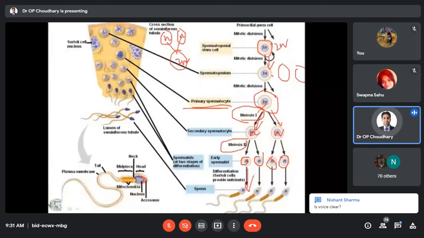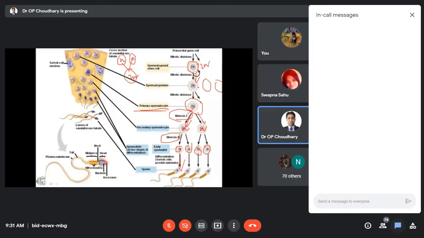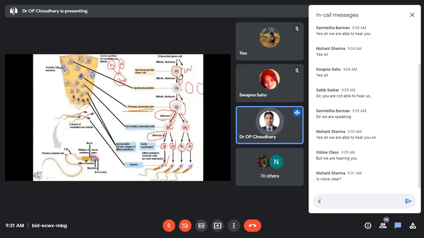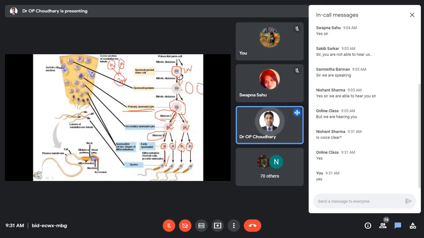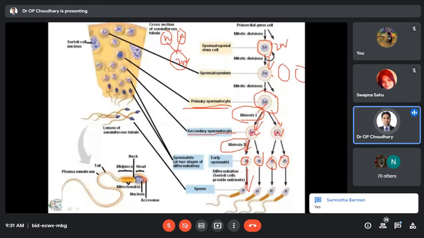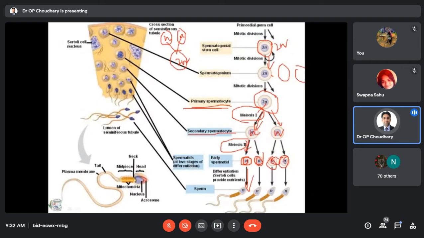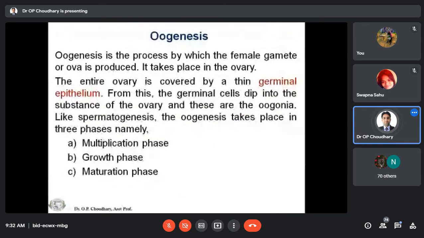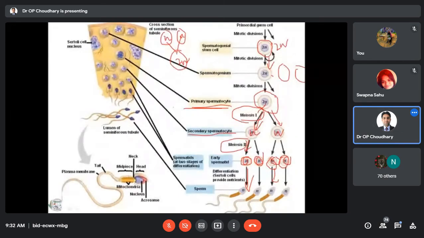Then it will form the primary spermatocyte, which will undergo meiosis. By this meiotic division, it will form the secondary spermatocyte, and in the secondary spermatocyte there will be a second meiotic division that will give rise to the early spermatid, and these early spermatids will transform into mature spermatozoa by the process of spermiogenesis. So I am just wrapping up spermatogenesis only.